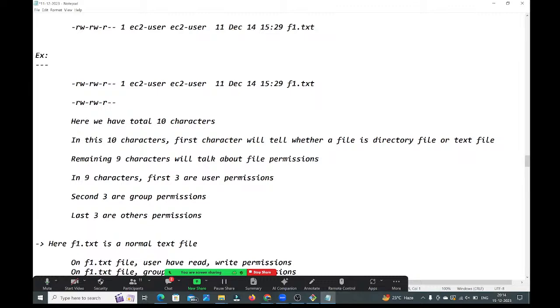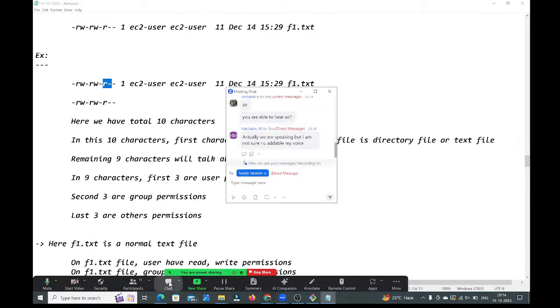I want to give the execute permission for the user. Group has read permission and write permission. I want to remove the write permission for the group. Others have only read permission. I want to add execute permission also for the others. How can you do all these modifications, guys?